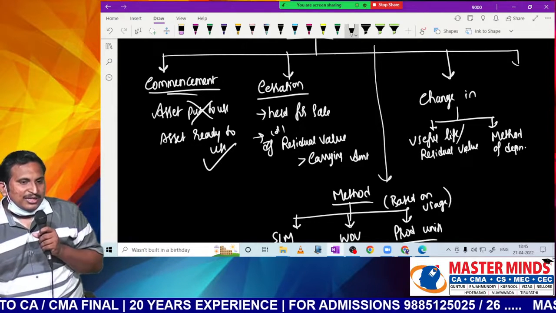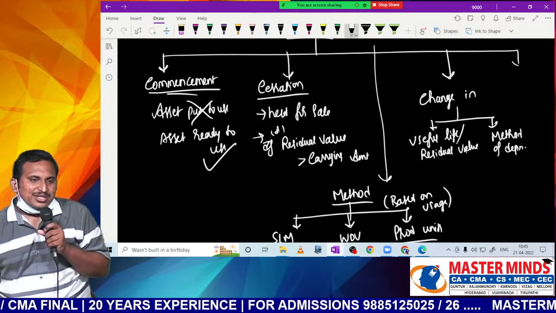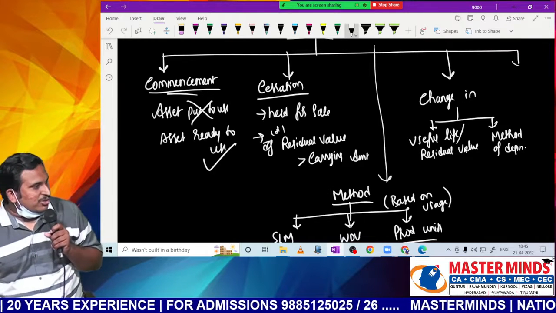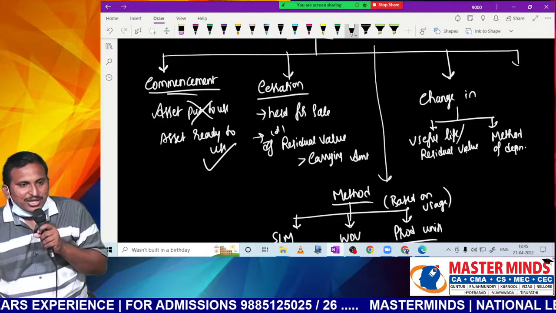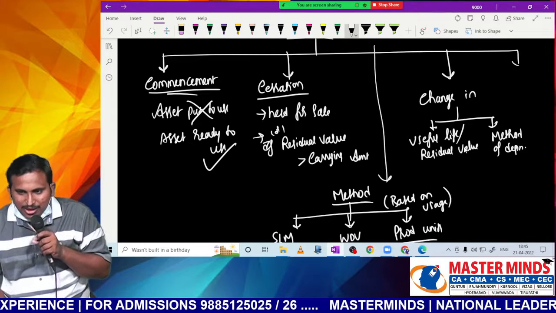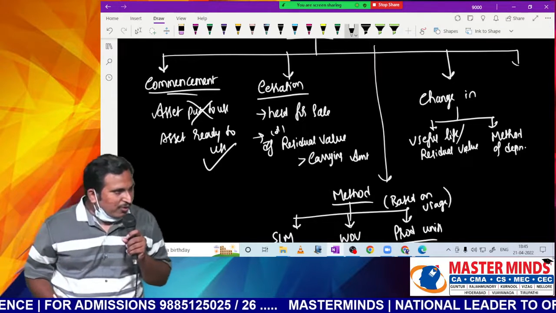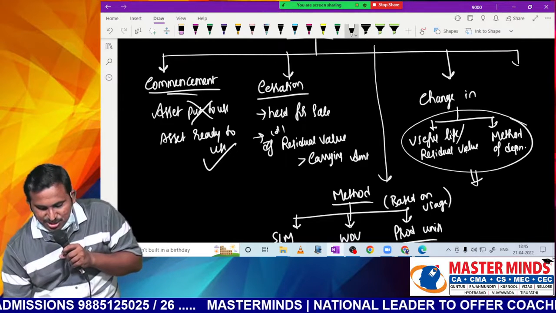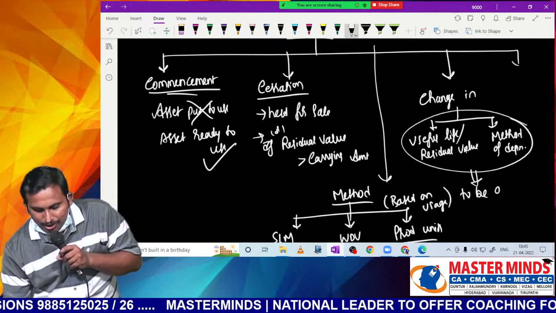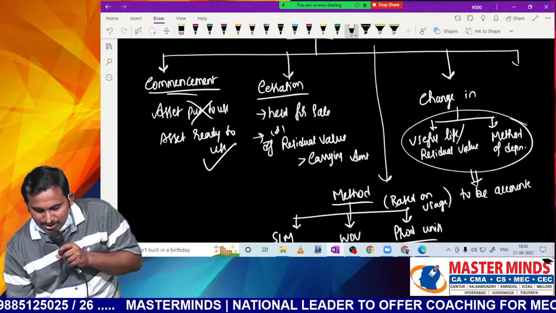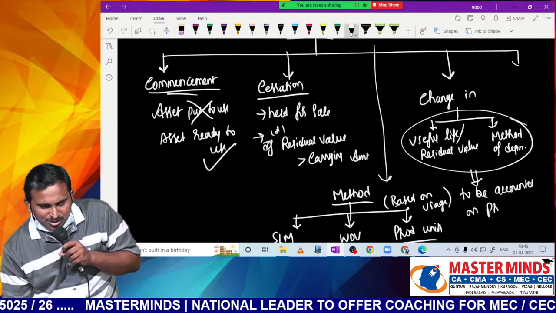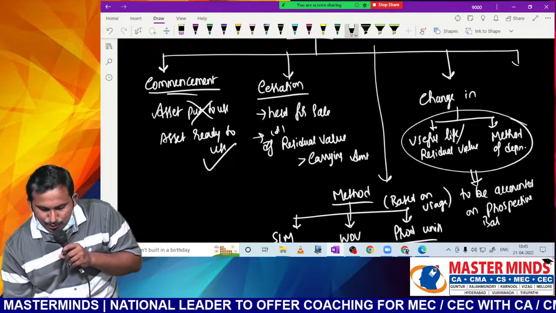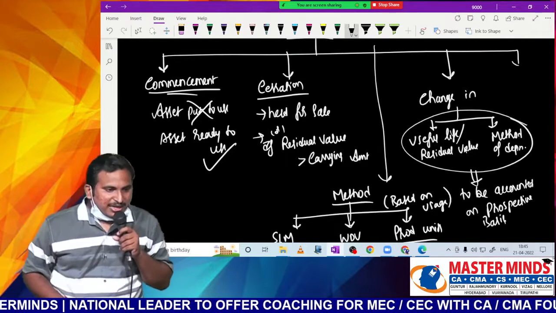Let me tell you one thing. Previously, a change in method of depreciation used to be accounted for on a retrospective basis, long back, sir. Now because of the amendments, there is no big difference whether it is a change in method of depreciation or in useful life or anything. Any change in the value of the asset is to be accounted for on a prospective basis only. Which basis, sir? Prospective. Whatever the change might be, everything we will account for only on a prospective basis.